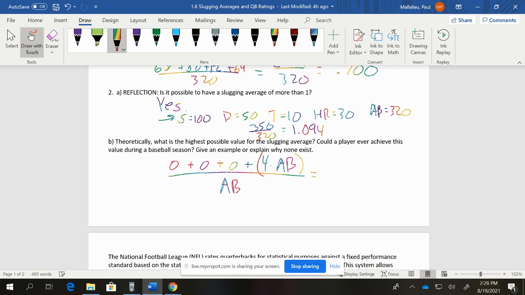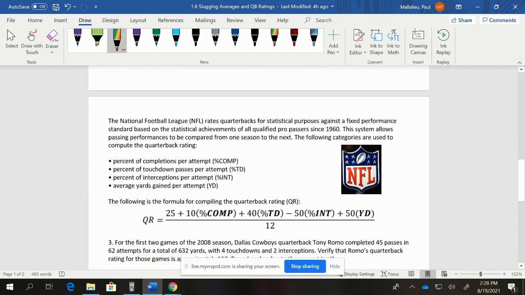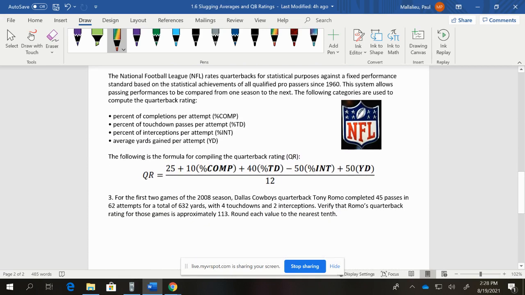So what that means is that the highest possible you could ever achieve would be a 400% slugging, and that would mean every time you went up to bat, you got a home run, which pitchers are just really good in Major League Baseball, to say the least. So that's not going to happen, but it is possible. All right, so as we're switching to the next setup here, we see